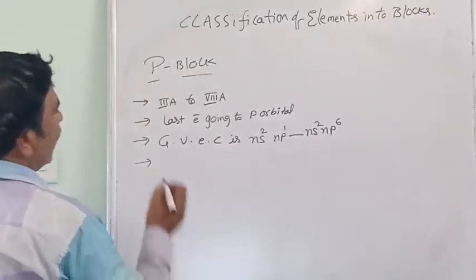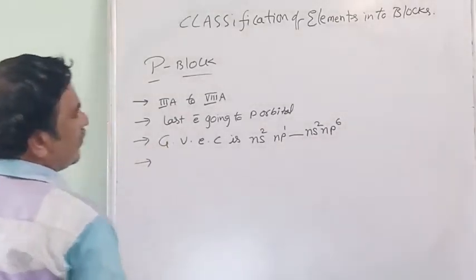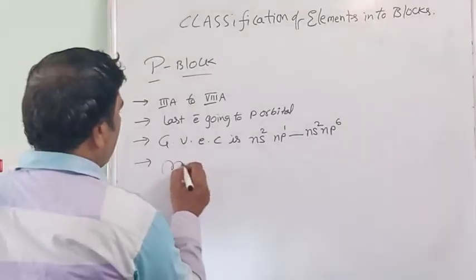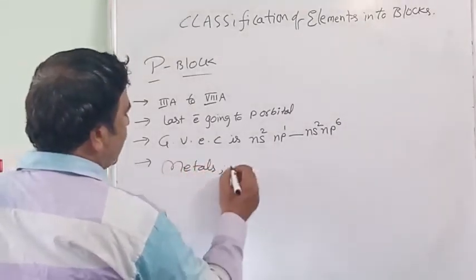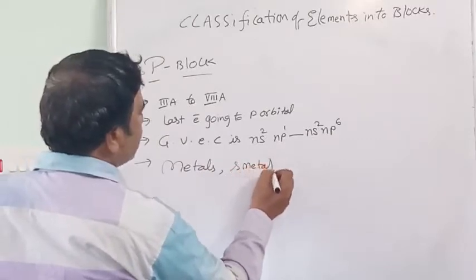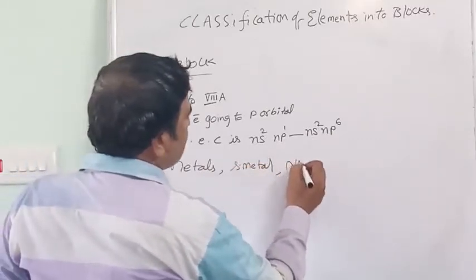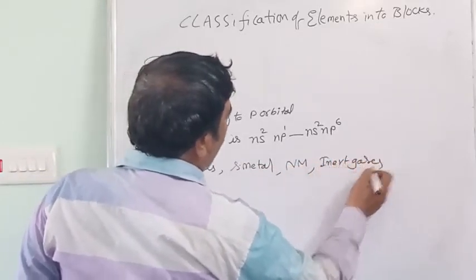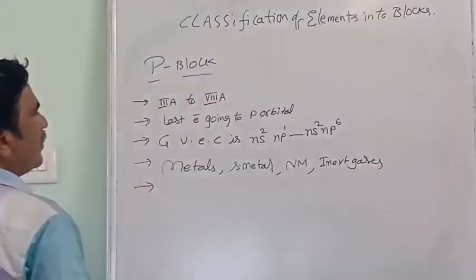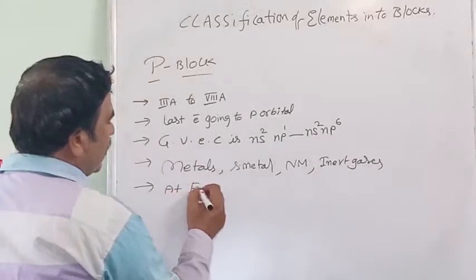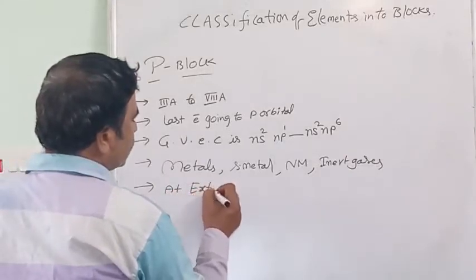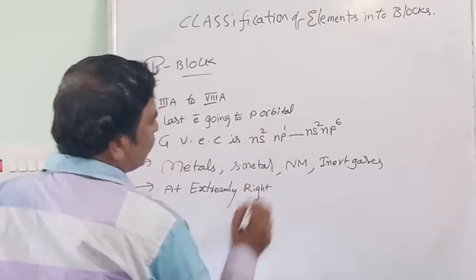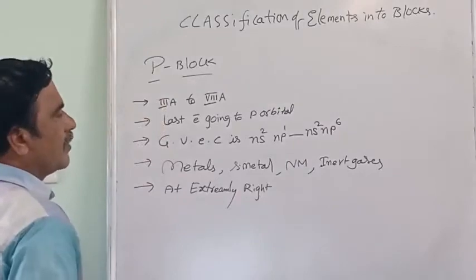In this, all elements are not same. They are metals, non-metals, semi-metals, inert gases. All types are there. Metals are there, semi-metals are there, non-metals are there, inert gases are there. All varieties are there. And this block is at extremely right of the periodic table.